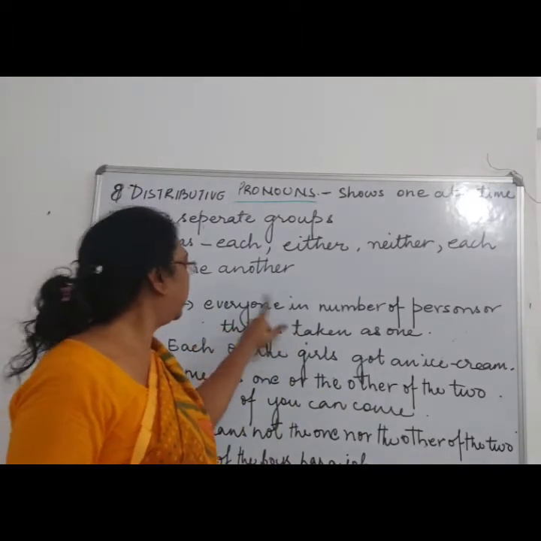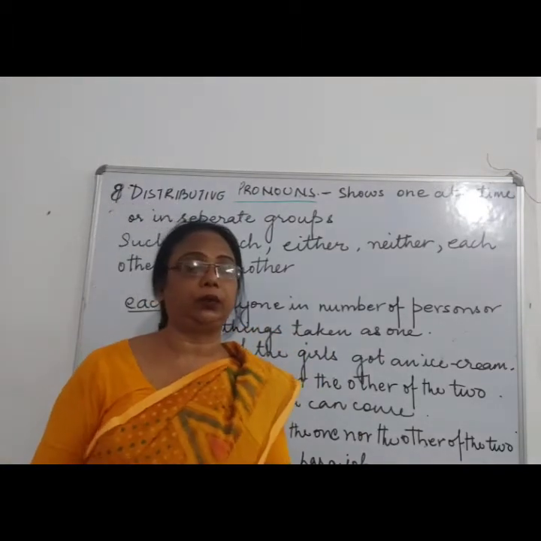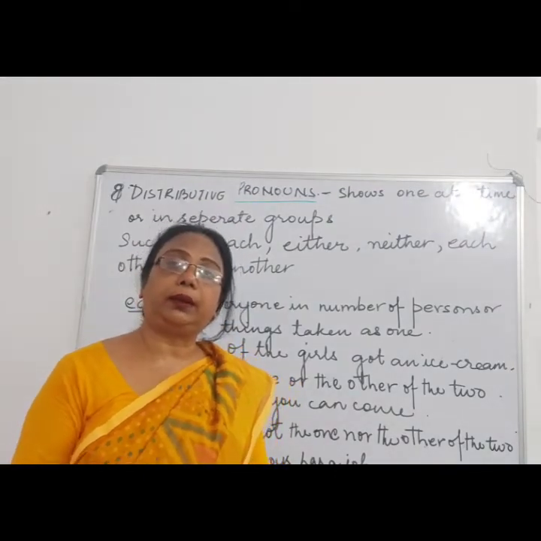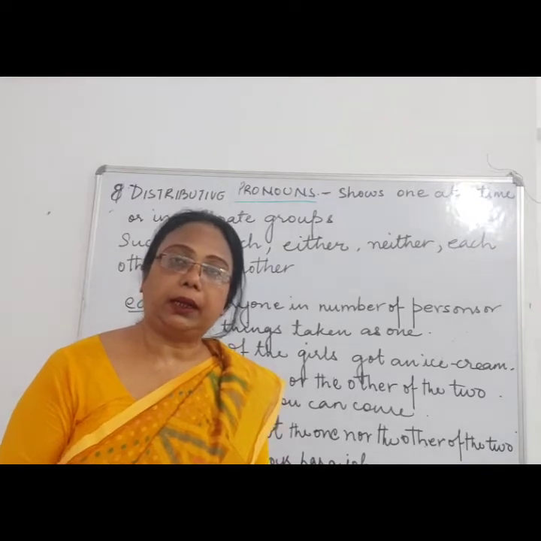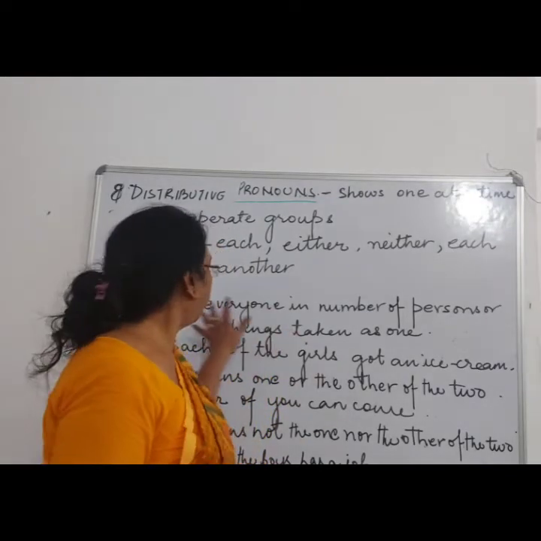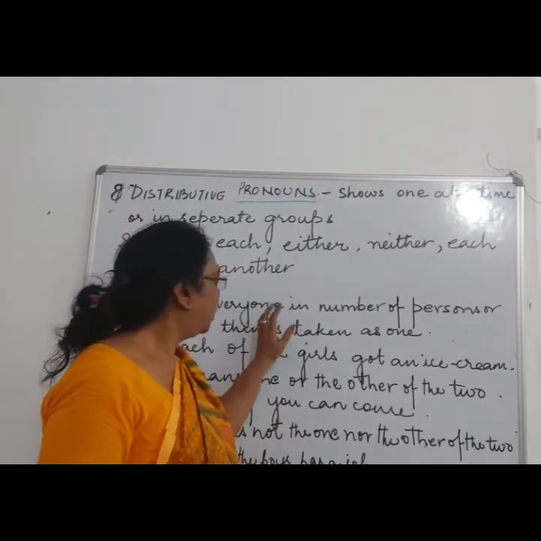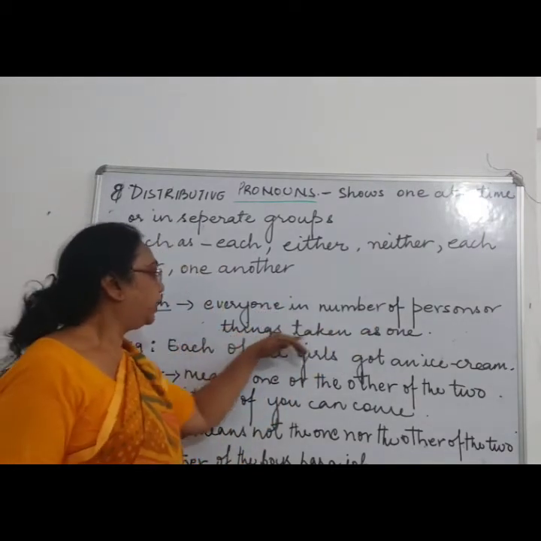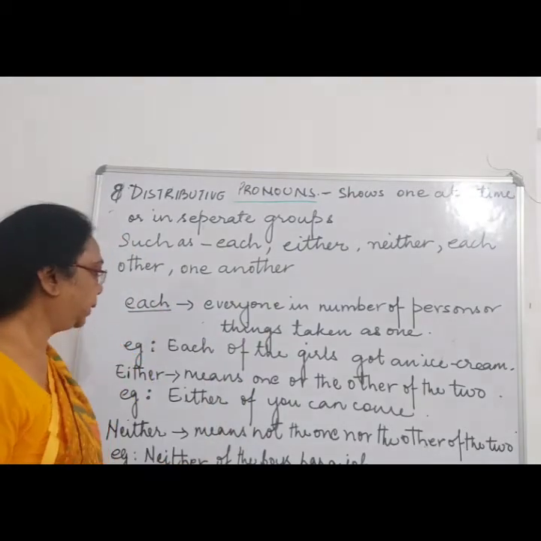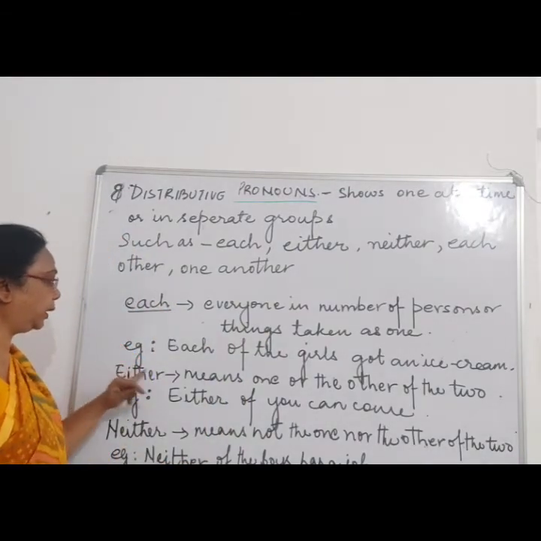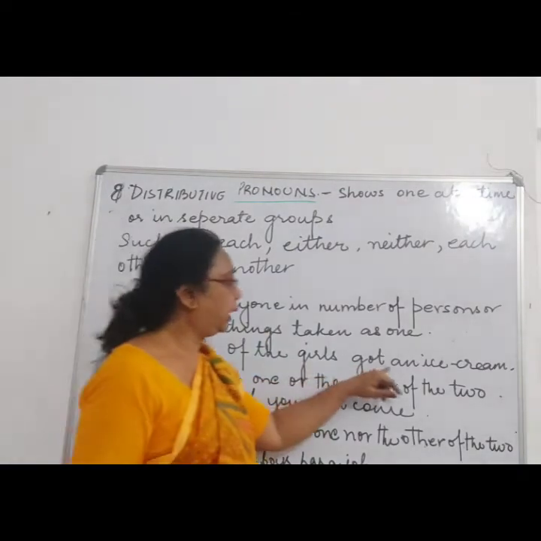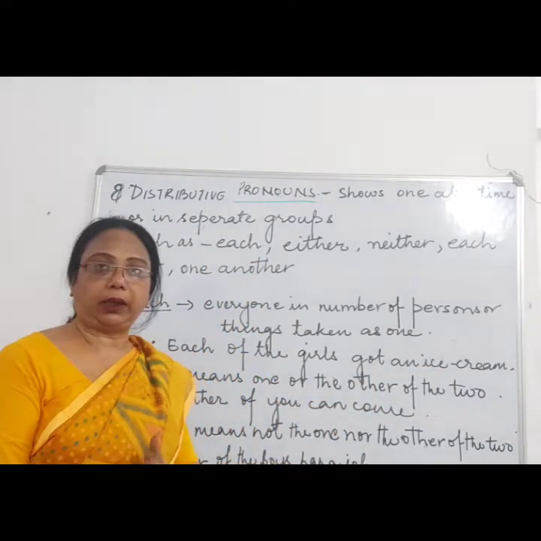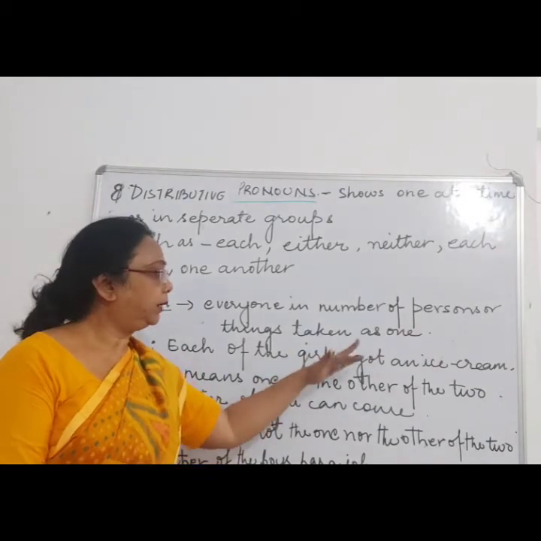So each will be used for everyone in a number of persons or things taken as one thing, considered as one. Each of the girls got an ice cream. Like each of the girls of 7th A got the ice cream, right?